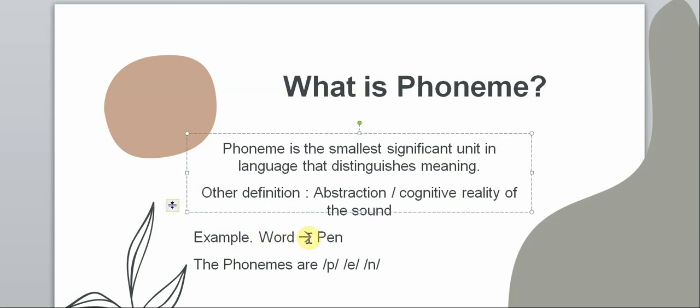Here we got the example of phoneme in the word pen. The phonemes are p, e, and n. So we can conclude that the phonemes in pen are three: p, e, and n sound.